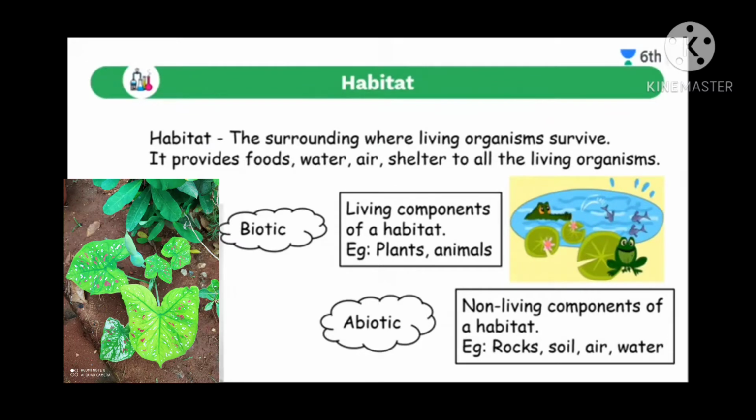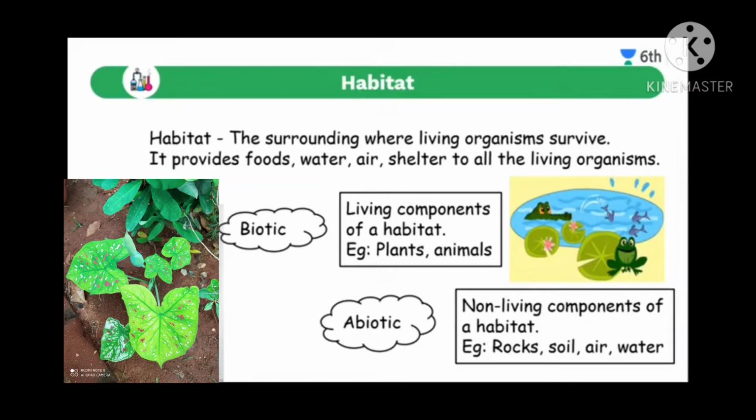Habitat means, you might have seen some animals are found in desert, some in grassland, and some in water. For water animals we use the term aquatic animals. They can't live on land, and land animals can't live in water. So what is habitat? Habitat means the surrounding where living organisms survive, which provides food, water, air, and shelter to all the living organisms.